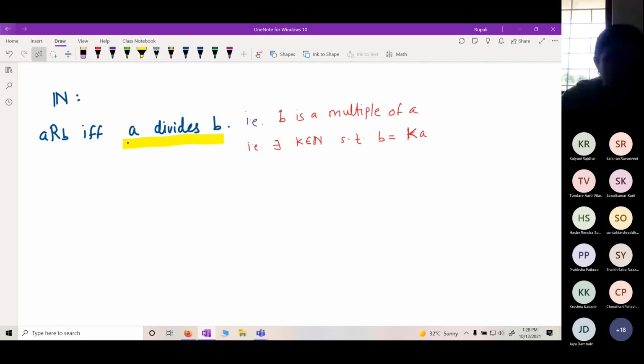Second example. Now tell me whether this relation is reflexive. Which elements will it consist of? Whether 1 is a member of this? Whether 1 is related to 1? Whether 1 divides 1?